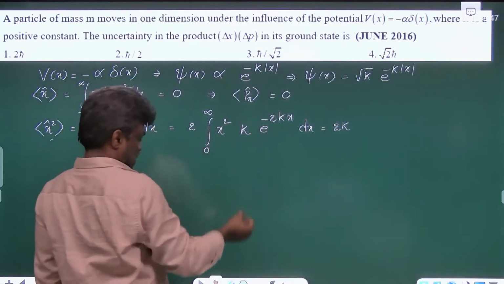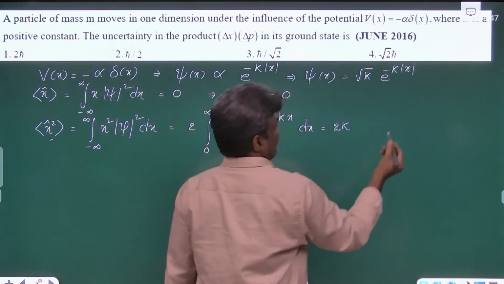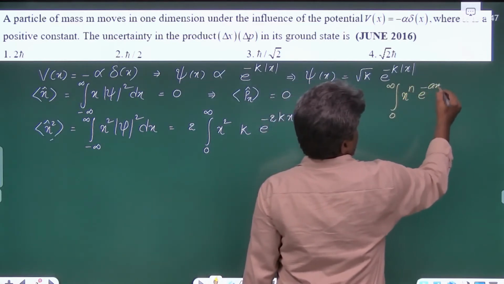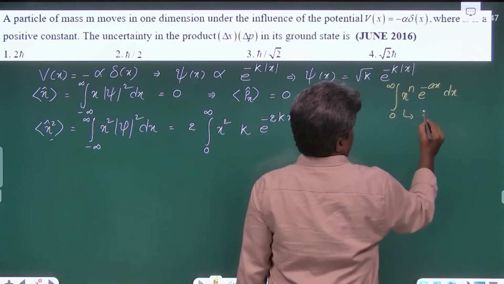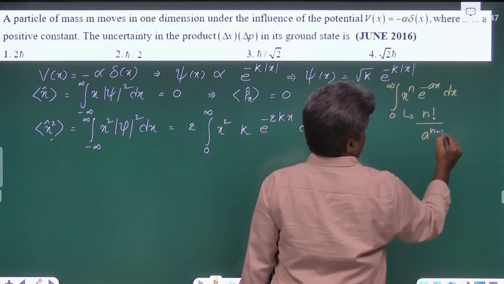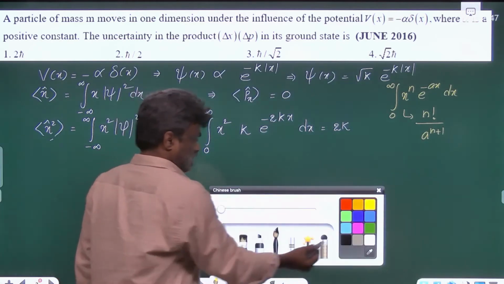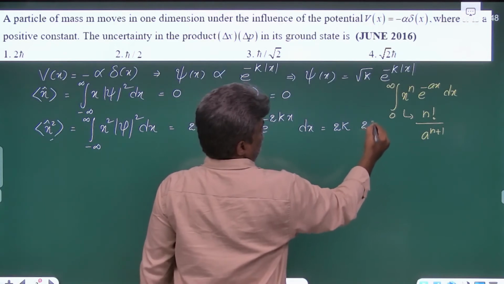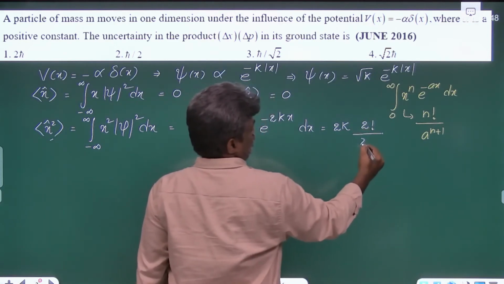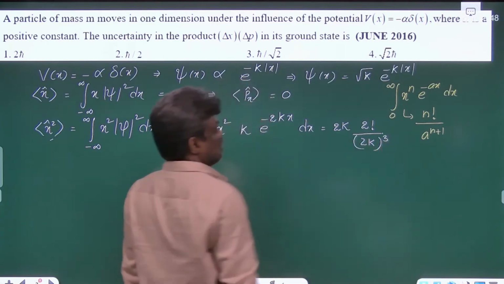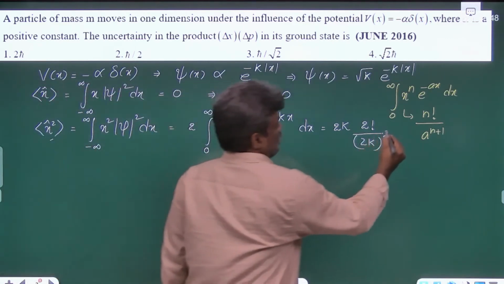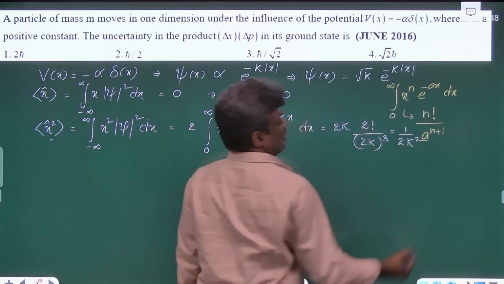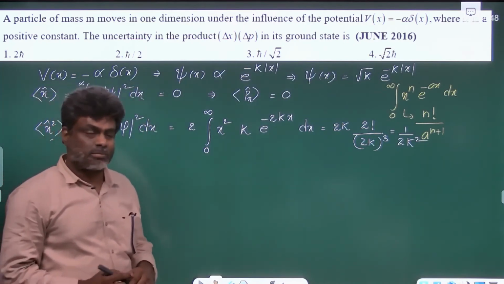And here we have to use one integral formula, that is the integral from 0 to infinity of x power n e raised to minus a x dx. I hope everybody remembers this: n factorial by a power n plus 1. If you use that, here you will get 2k and 2 factorial by 2k whole power 3. So if you simplify, I think here you will get 1 by 2k square. So that is the expectation value of x square.